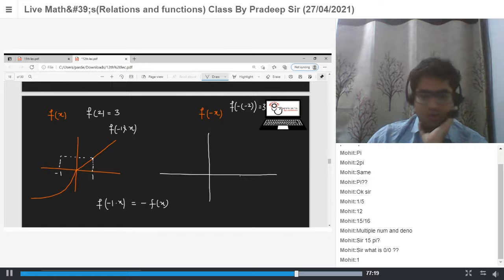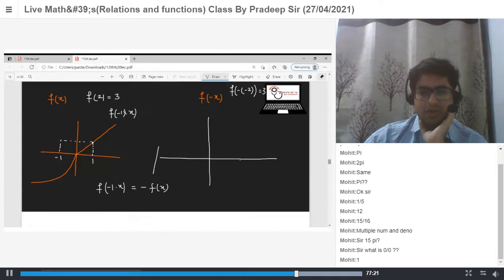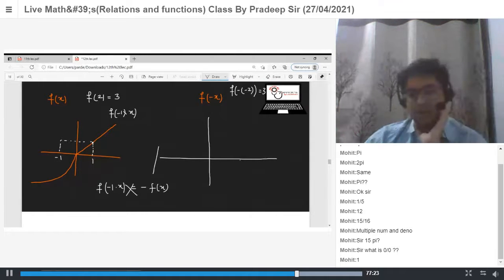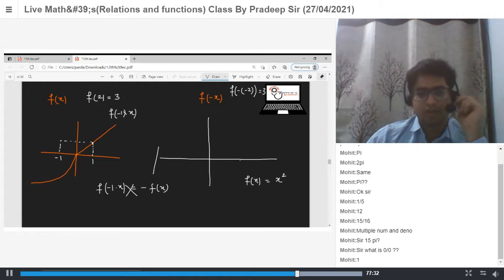No, this is not the property of function. Let's say function is x square. So you say if we take f of minus x, then this becomes minus of x square, which is minus x square.